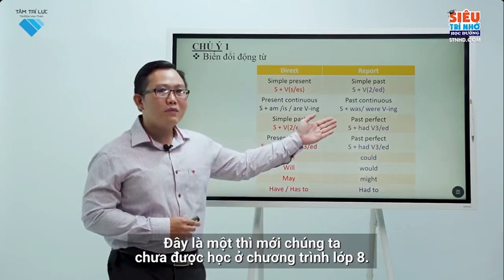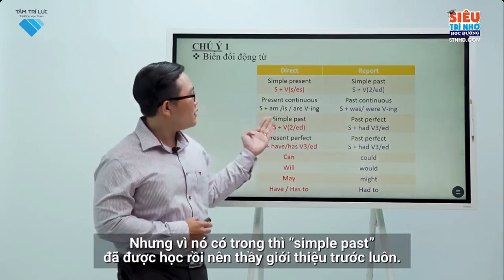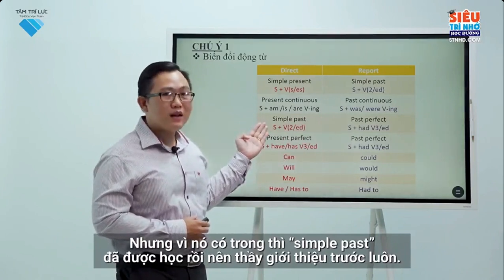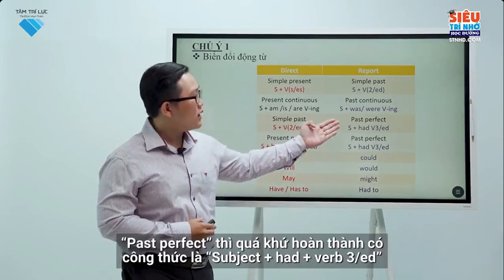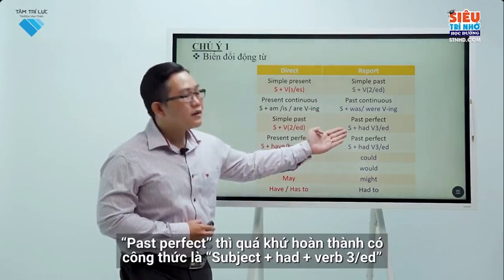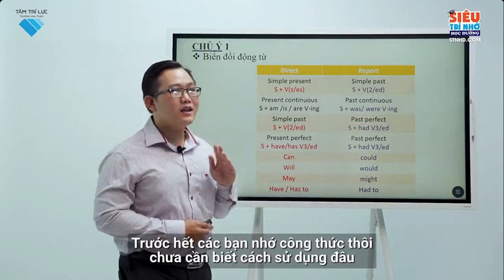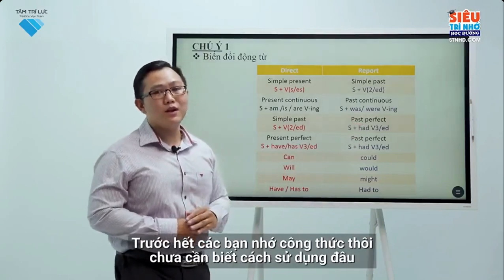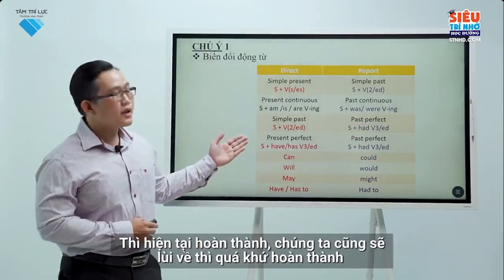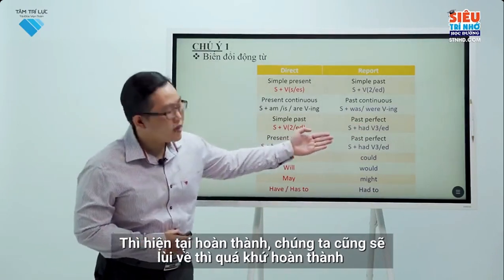This is a new tense that we have not learned in the 8th grade programme, but it is included in the simple past which you have learned, so I will introduce it to you. Past perfect has the structure: subject plus had plus verb 3 or ed. First of all, you have to remember the structure. You don't need to know how to use it. For the present perfect, we will also change the tense to past perfect.